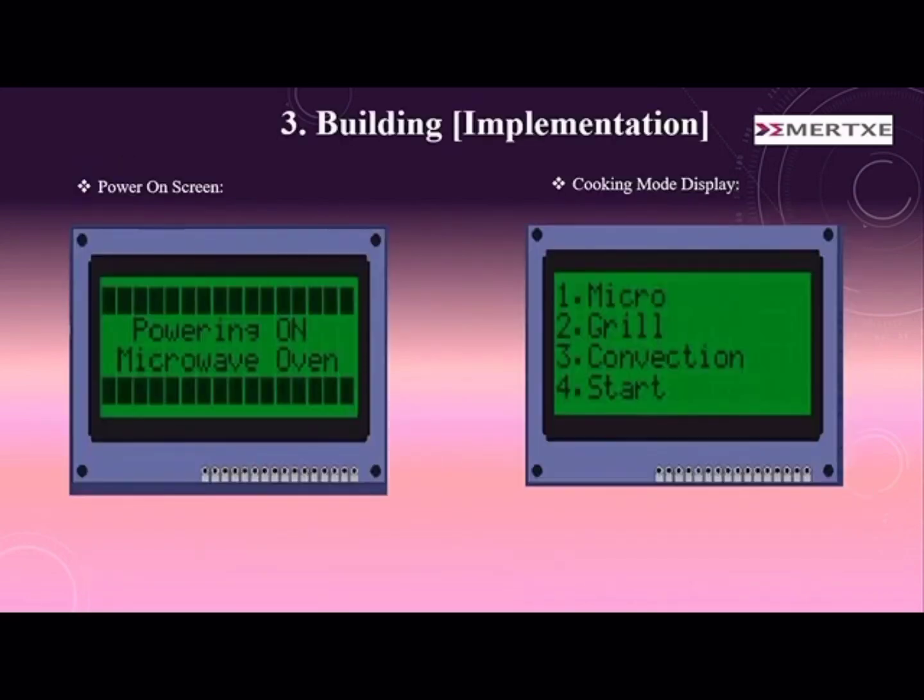Now this is how our screen looks. When we start the microwave oven, it will show the powering on screen and the microwave oven as the first step. Then the cooking mode display. The power on screen will be visible for some time. After that, we will see the cooking modes, and whichever we want, we can select.